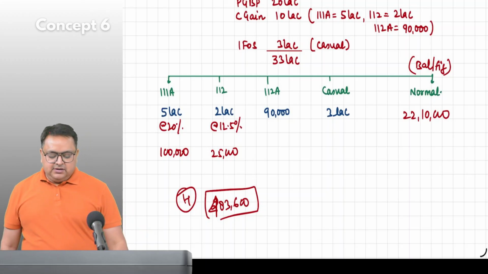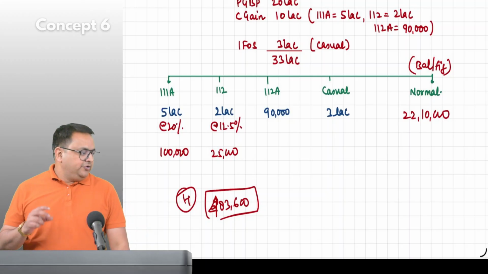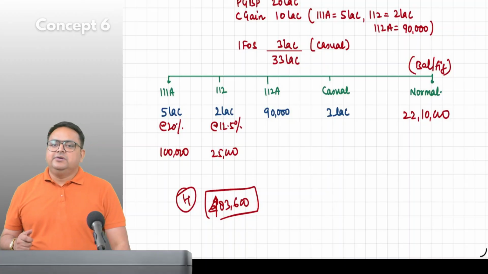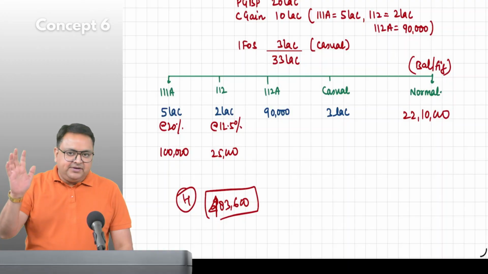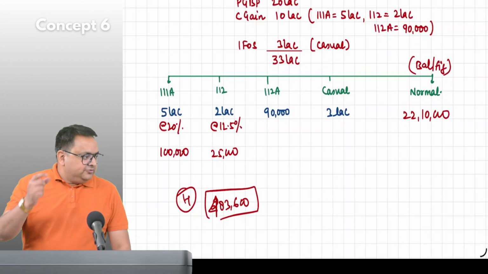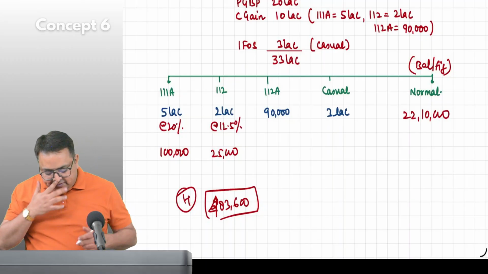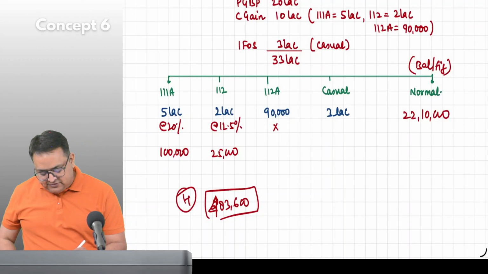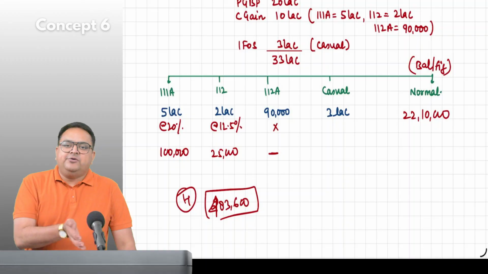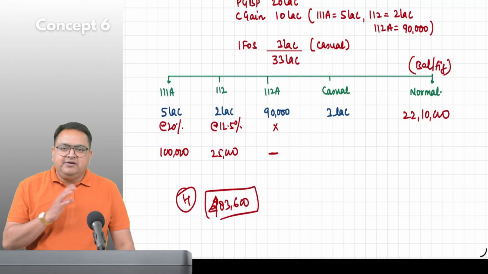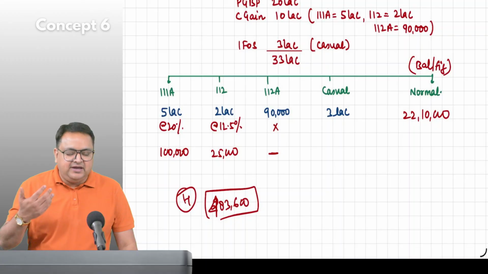112A 90,000. What will you do? Everybody tell me. Initial 1,25,000 is exempt, correct? So everything will be exempted from here, and the tax would be 0. Why? Because if you subtract 1,25,000, you will not get anything; it will go negative, and we can't tax a negative amount.